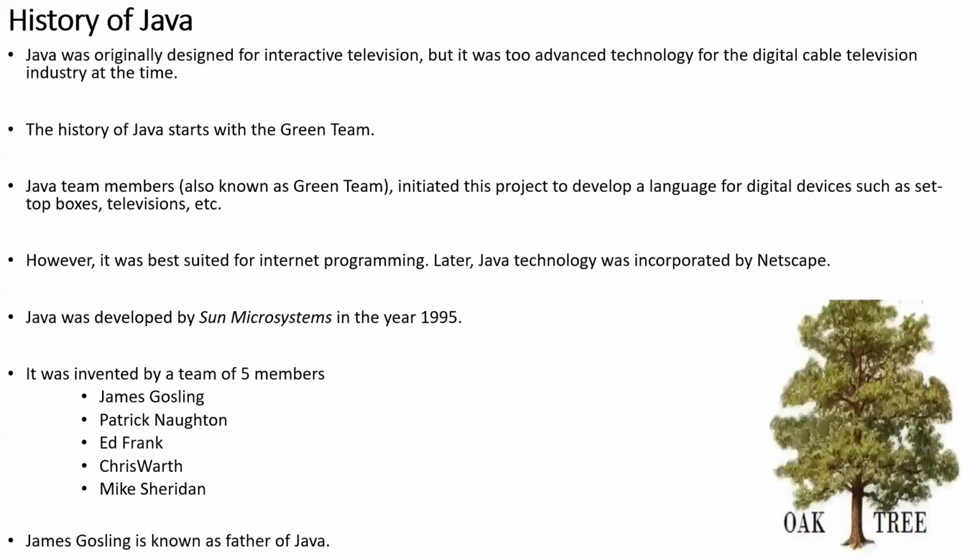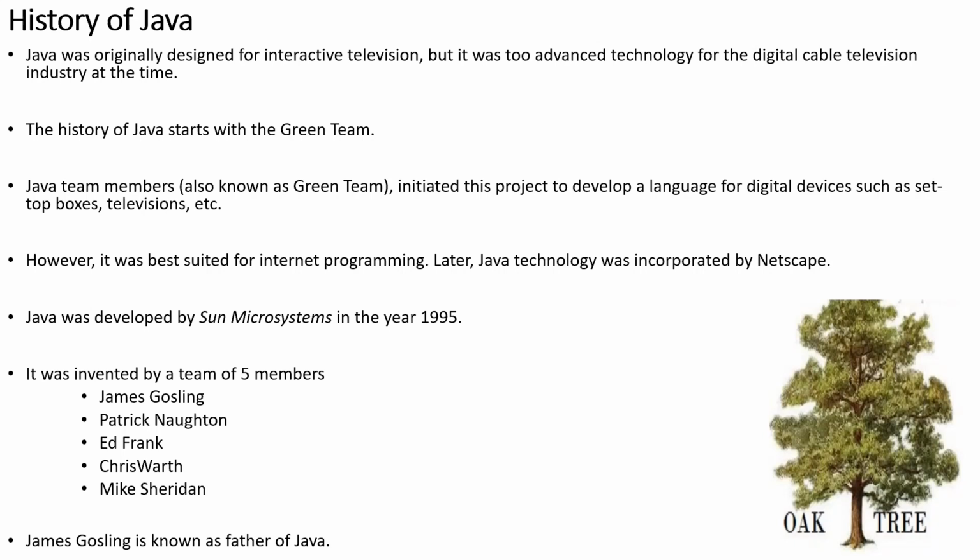Now, what is the history of Java? When it was invented, what was the purpose of its invention, and what actually was the history of Java? We are going to learn here. Java was originally designed for interactive television, but it was too advanced a technology for the digital cable television industry at that particular time. So the history of Java starts with the Green Team.